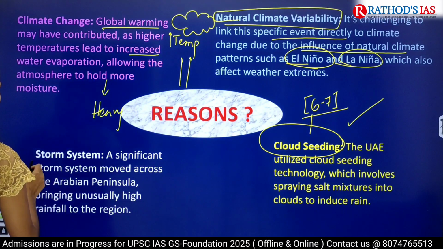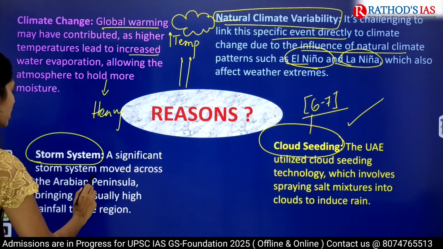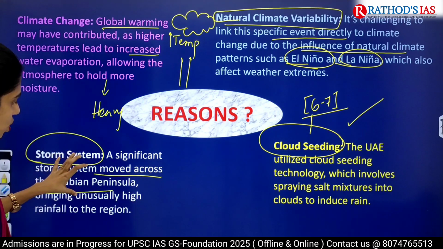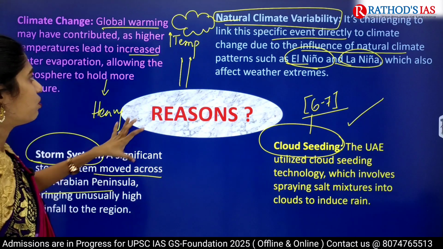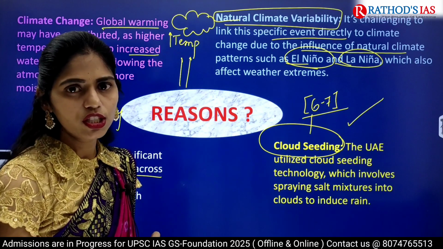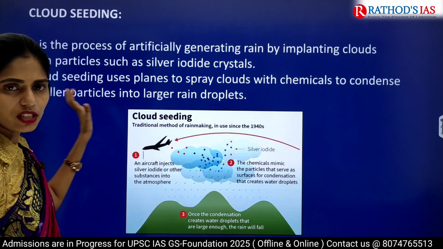And next one is the storm system, a significant storm system which moved across the Arabian Peninsula. So because of this extreme storm system, that led to heavy rainfall in this region. So these are the 4 important reasons that led to heavy rainfall in UAE. And now let us see this concept, that is cloud seeding.